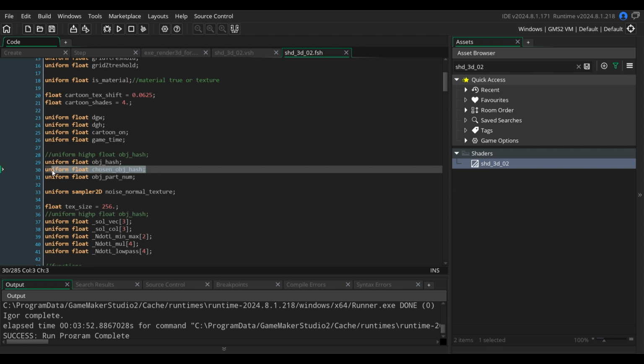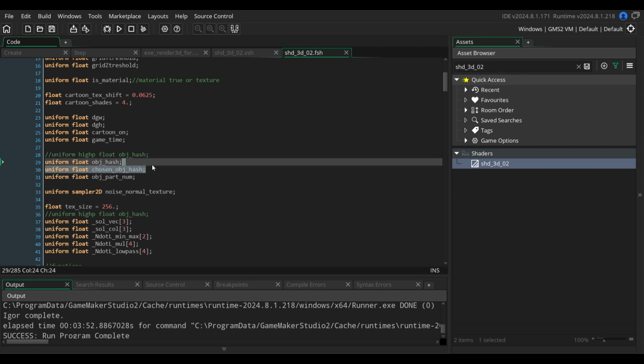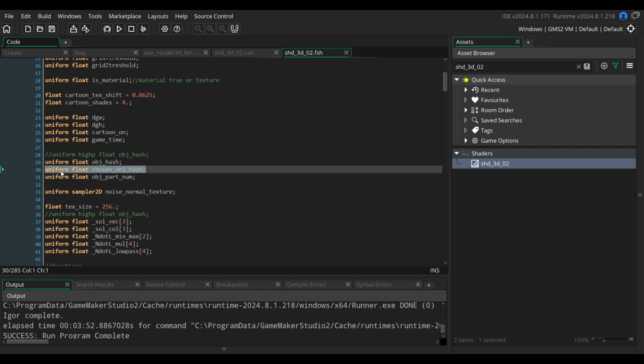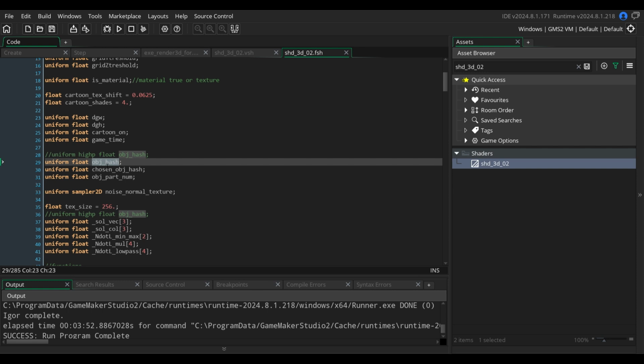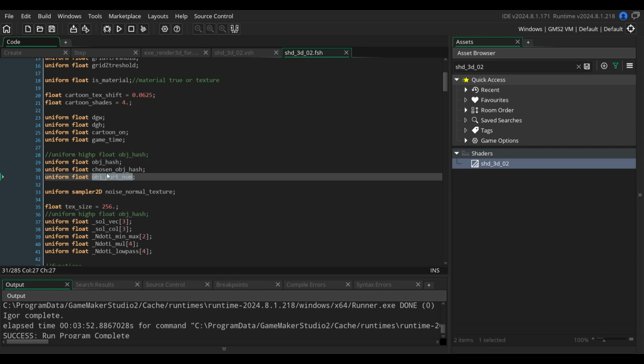Chosen hash is just to draw lines around the object, so it is an outline. In case I select something and the hash is matched, then this is the object. Choose it, draw something on it. But this is the one we are interested in, and maybe part number. It is in addition to this.